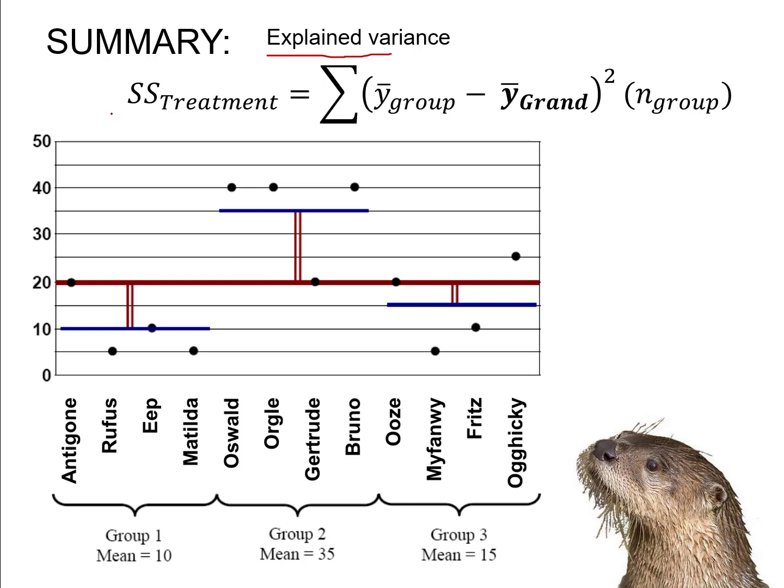Our equation for the explained variance sums of squares, or I could say sums of squares treatment, or sums of squares between groups, all terms for the same thing, is the sum where I take each group mean minus the grand mean squared times the number of people in the group. And I sum that up across all groups. That was how we calculated our explained variance sums of squares: explained variance, between groups, treatment effects, sums of squares.